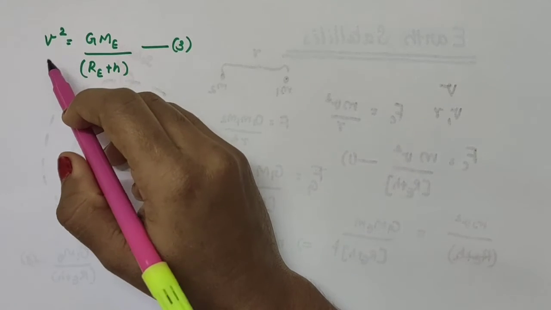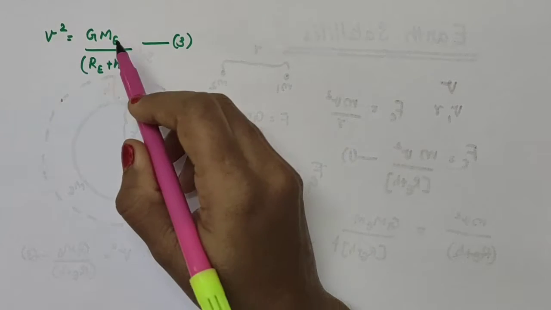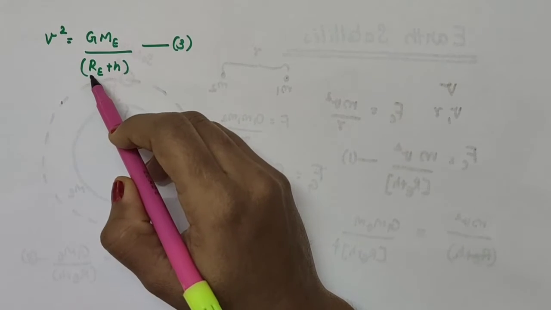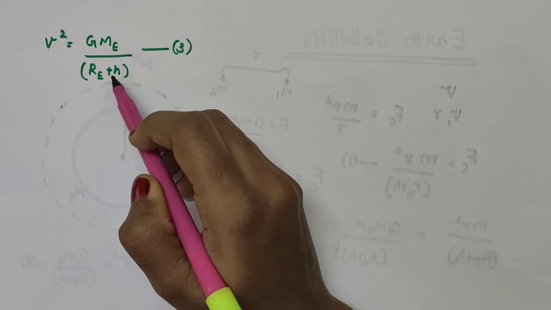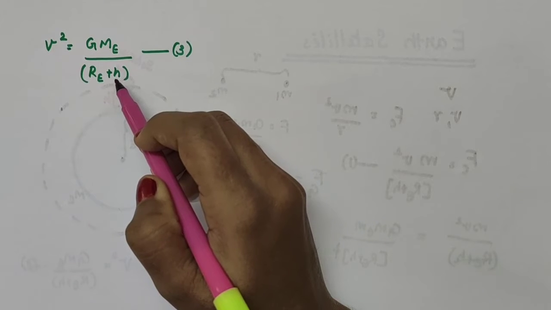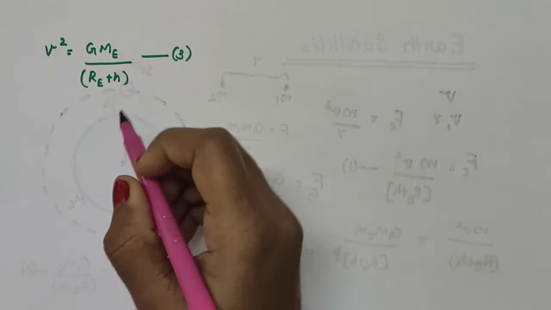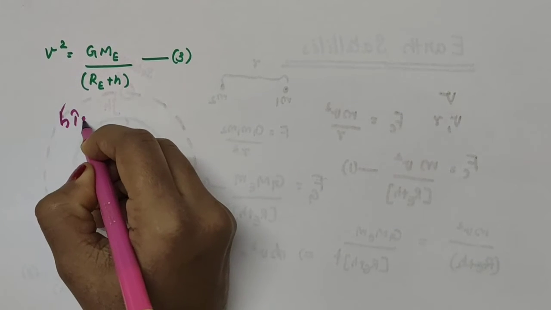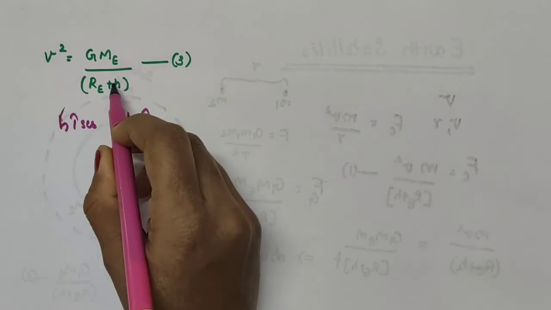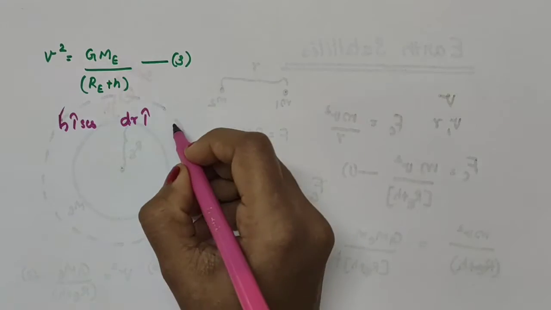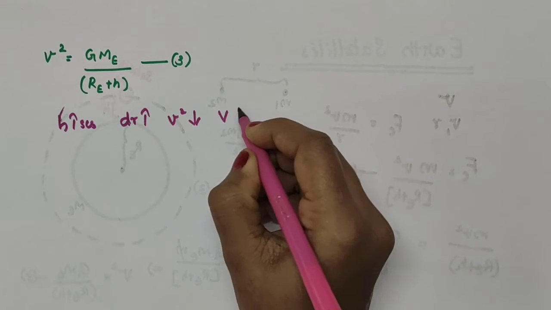Here v is the speed of the satellite, capital G is the universal gravitational constant, Me is the mass of the earth, Re is the radius of the earth, and h is the height or distance of the satellite from the surface of the earth. So G, Me and Re are constants here. Now as h increases, the denominator increases. When the denominator increases, the total value, that is v square, decreases. When v square decreases, hence v decreases.